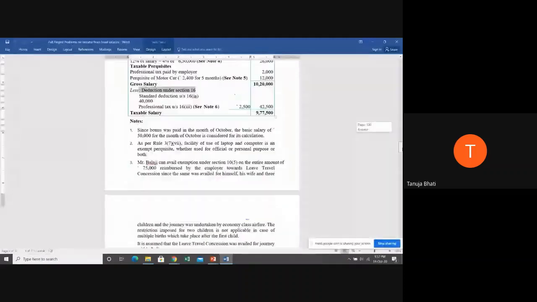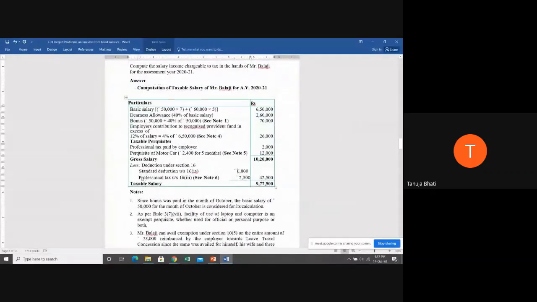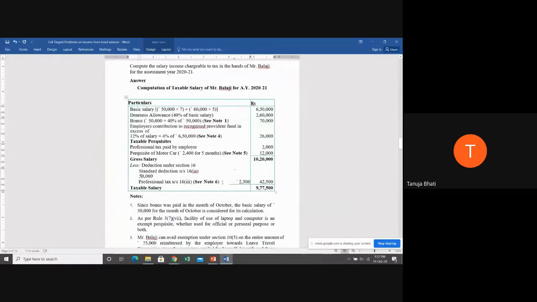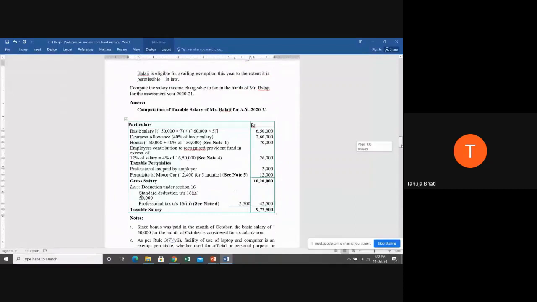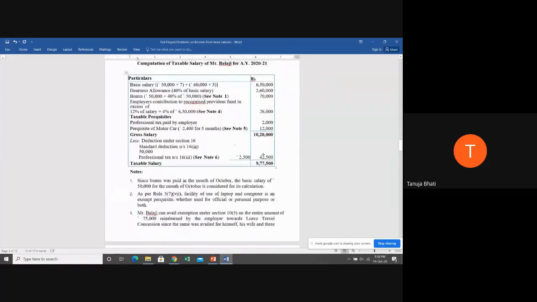Then you're going to have professional tax that is paid. You have standard deduction of 50,000. Then the professional tax: why are you writing 2,500? Because professional tax will get as a deduction both if the employer as well as the employee is paying. So total professional tax paid is 2,500. So you're writing here 2,500. So total deduction you're going to get is 52,500.